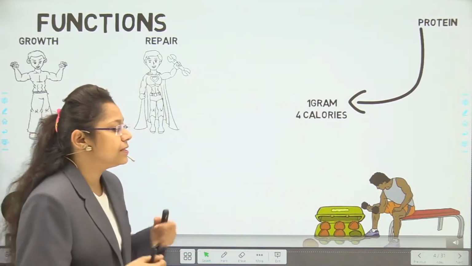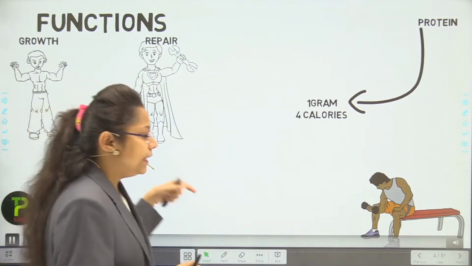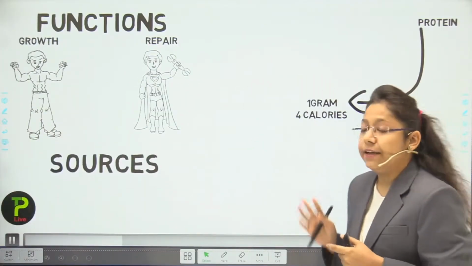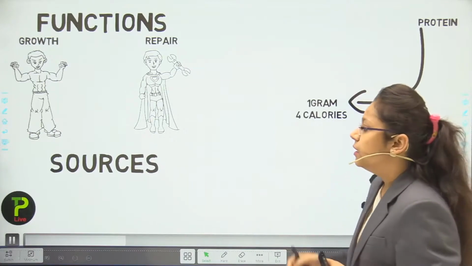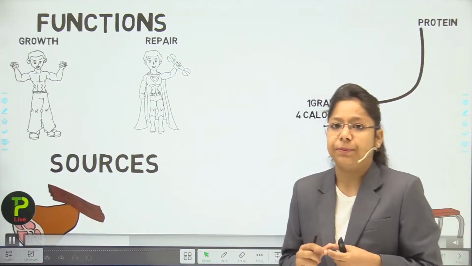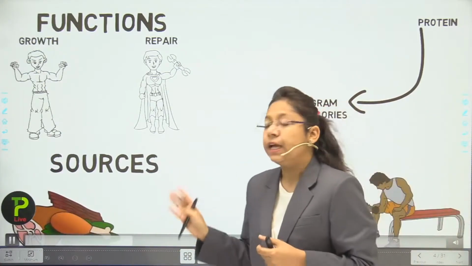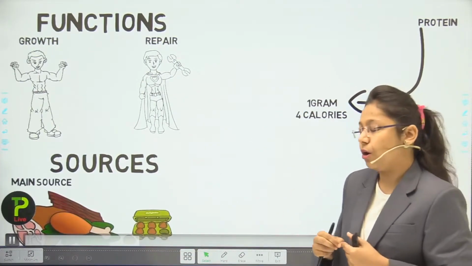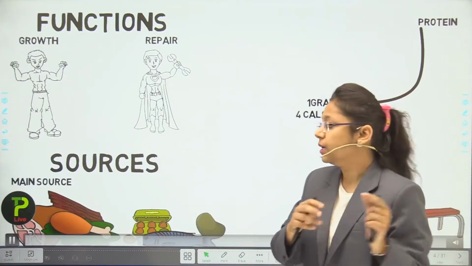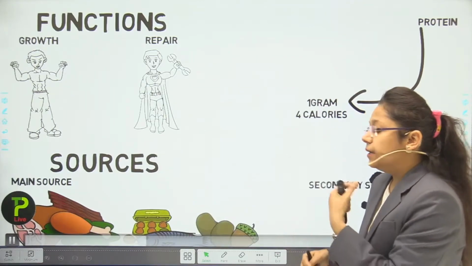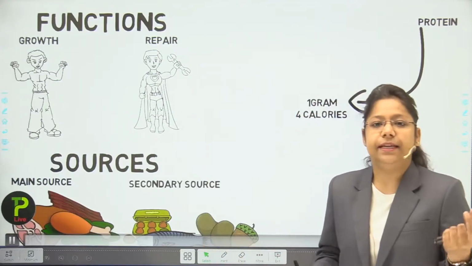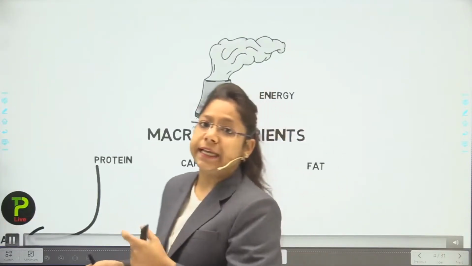If a person is doing gym, then he is going to take a proper amount of protein for the development of his muscles. The sources of protein may be non-veg material like chicken and beef. You can see here, it is also non-veg material, that is the main source. But fish, nuts or eggs are counted as secondary sources.